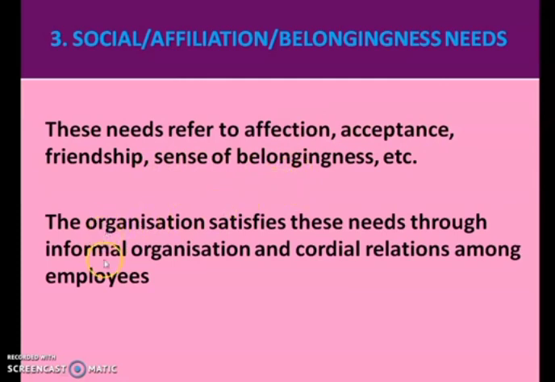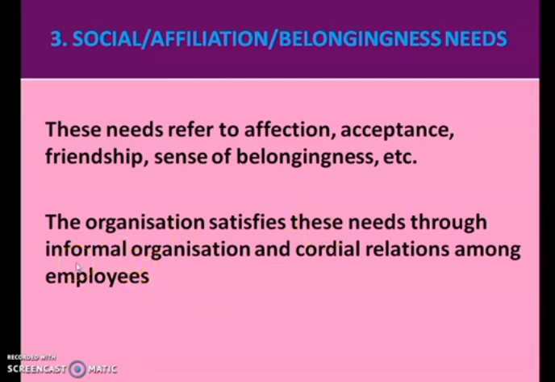From the organization's point of view, the organization satisfies these needs through informal organization. We have studied in the organization chapter about formal organization and informal organization. Formal organization is one which is prepared by the organization. It has some structure and very strictly we have to follow that.